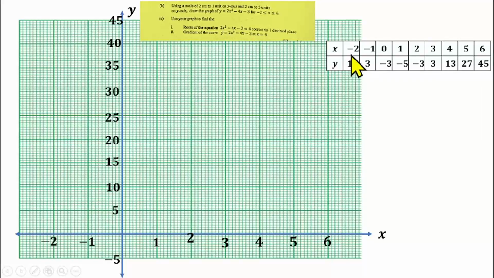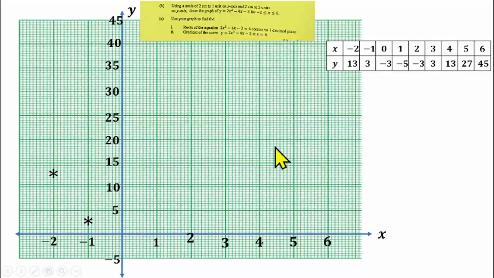Now let's start. When our x was minus 2, y was 13. So y was 10 here, then 13. Each line is 0.5, so we need 6 more lines: 1, 2, 3, 4, 5, 6. So around 6 lines here we put an asterisk. That gives us 13. When our x was minus 1, y was 3. So we need a small line. One line is 0.5, so we need to count 6 lines here. So our asterisk should be around here also.